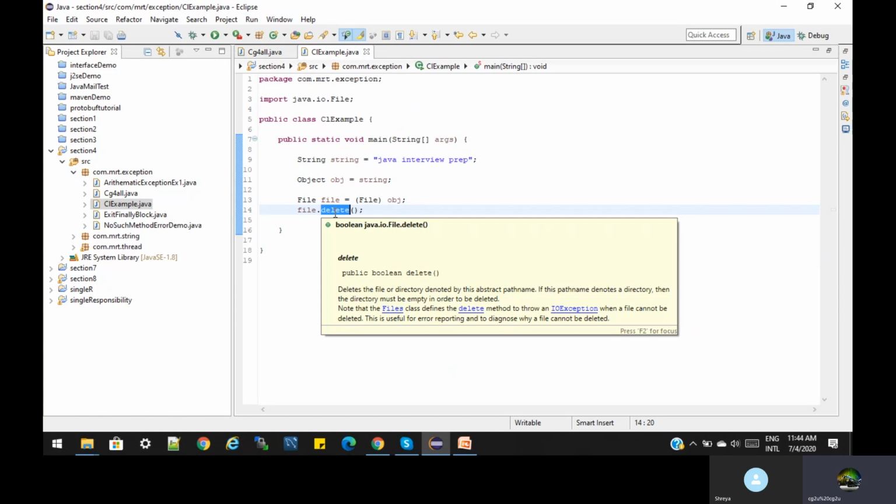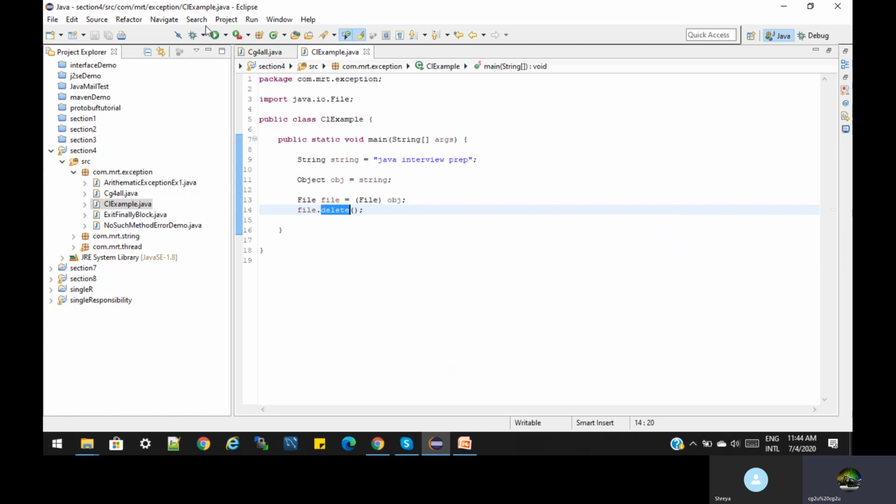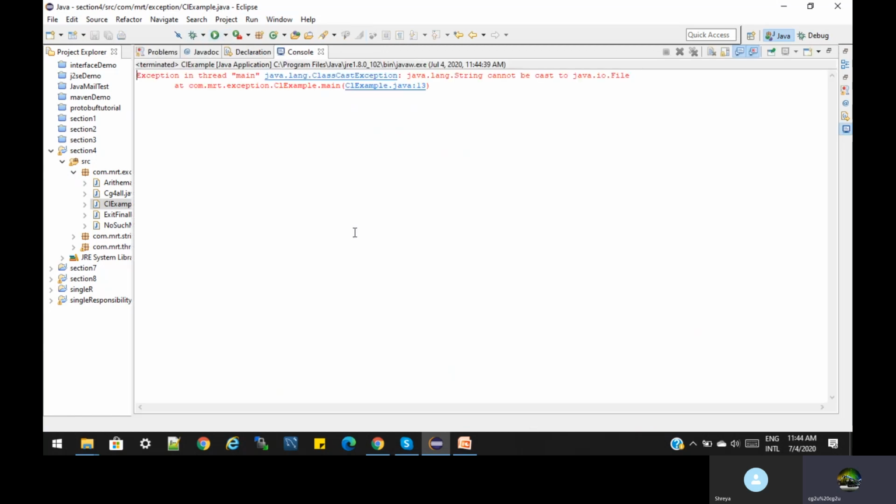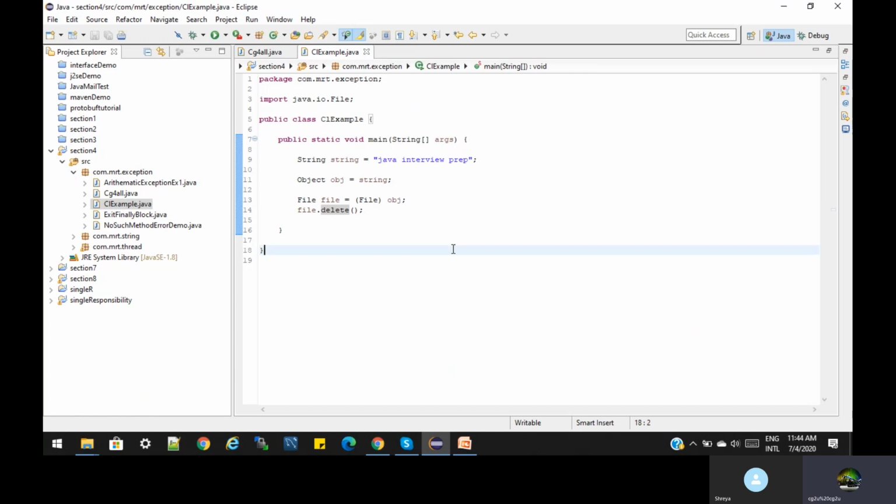This type of scenario also gives the ClassCastException. Let's run and see that. We are getting the ClassCastException at line number 13. Here this object is of type String and we tried to change it to the File class. That's why we get the ClassCastException.